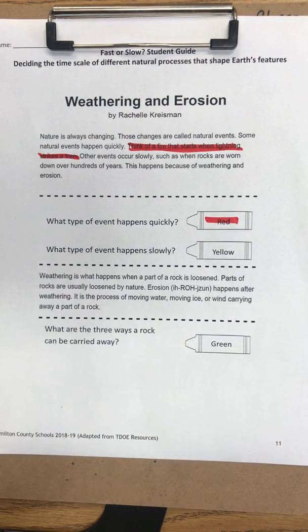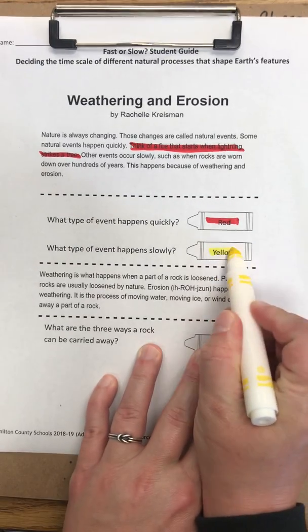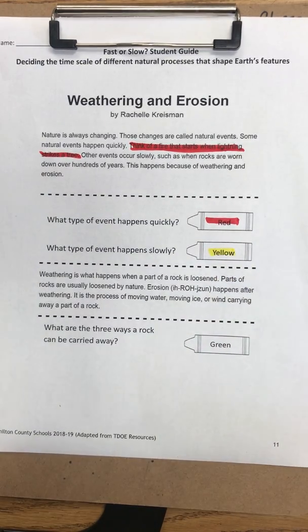All right, let's go to our yellow question. Our yellow question asks, what type of event happens slowly? Now use private think time, look in the text, and find where it mentions something that happens slowly.